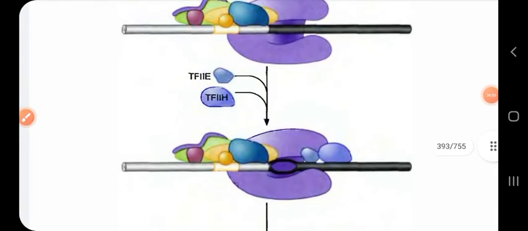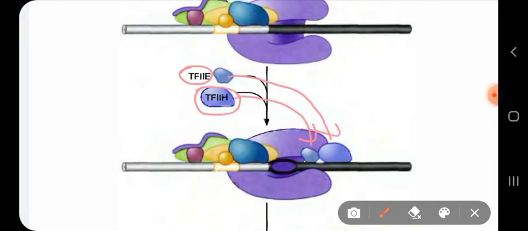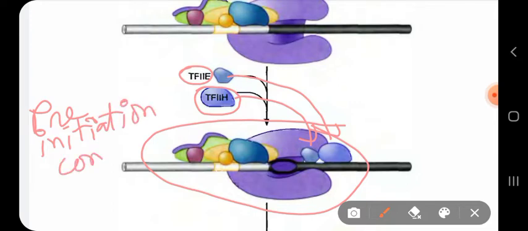Then comes the helicase and TF2E. So TF2E and TF2H later bind and finish off to form a complex. What is it called? It is called the pre-initiation complex.